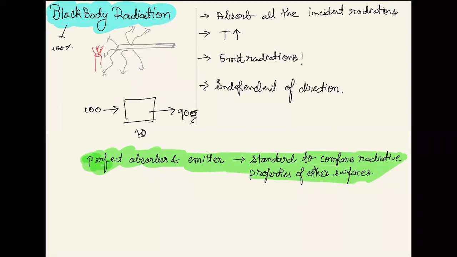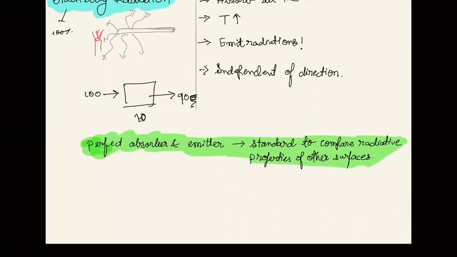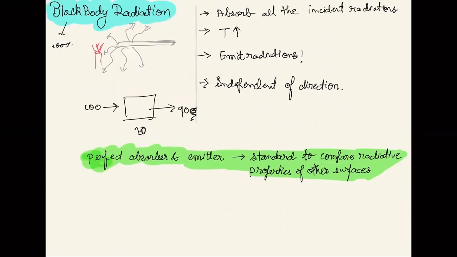So what scientists did is they made a cavity. We all have learned this in 12th, but I want to discuss it again over here. So they made a cavity, something like this, and in this cavity they made a hole, and they put some carbon black over it, which has 99% absorptivity.